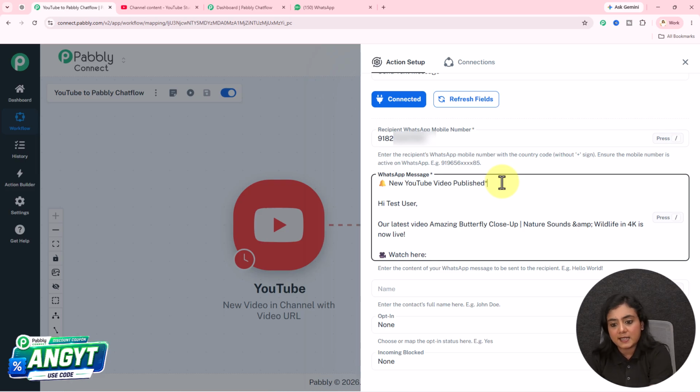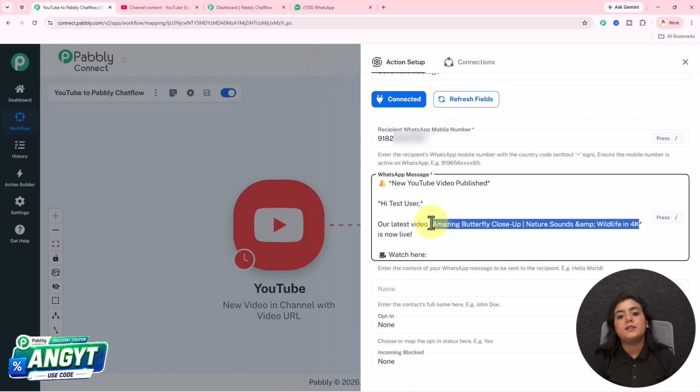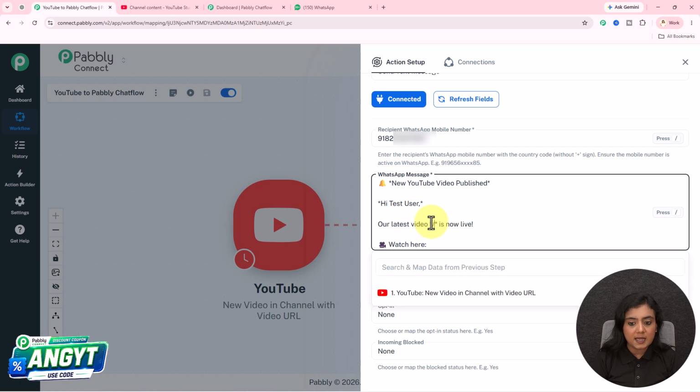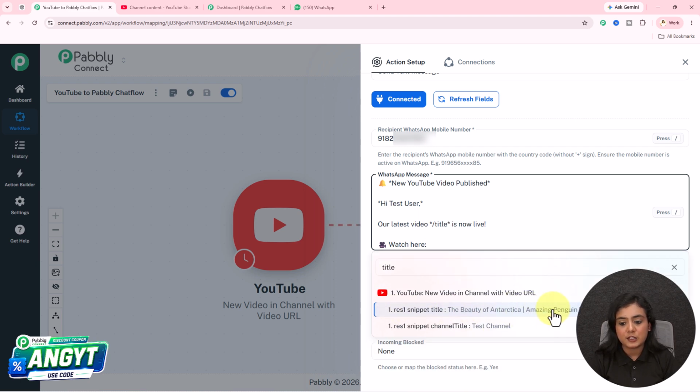Now I want some of the text to be bold. So in front of the sentence and in the end of the sentence, I'm going to simply add the stars. Now over here, I have to enter this title. For the data of this particular field, I will map the data. Mapping is inserting data from the previous step. Where you need to map the data, add a slash and search for the thing that you want to map. I want to map the title, so I've searched for the title.